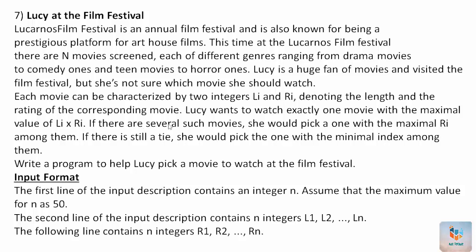If there are several such movies, she would pick one with the maximal Ri among them. If there is still a tie, she should pick the one with the minimal index among them. Write a program to help Lucy pick a movie to watch at the film festival.